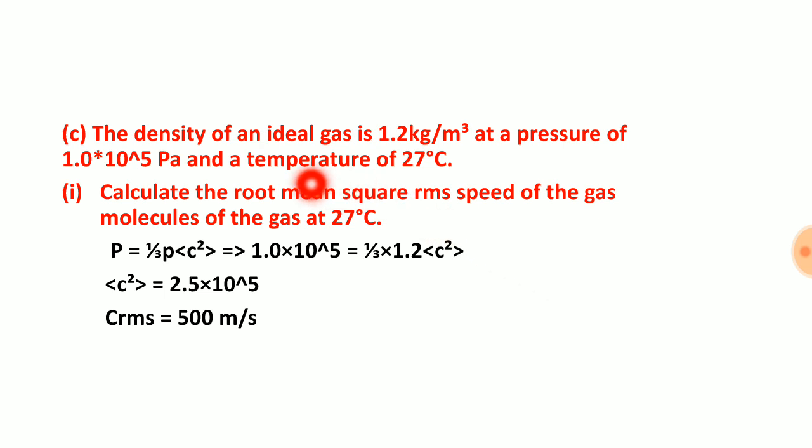Now let us see this. The density of an ideal gas is this, at a pressure this, and the temperature is this. Calculate the root mean square speed. Our formula is P is equal to 1/3 rho c square. Pressure is this, and this is our density. The temperature is not needed here. So we get c square, and the question is asking for RMS, which means we need to take the square root of this value. The square root of that value will give us 500 meter per second. So this is the answer, 500 meter per second.